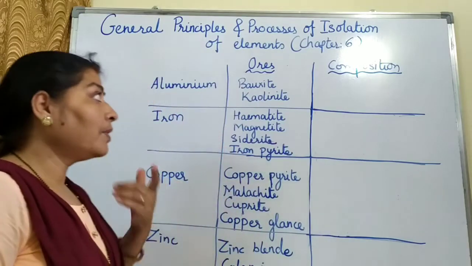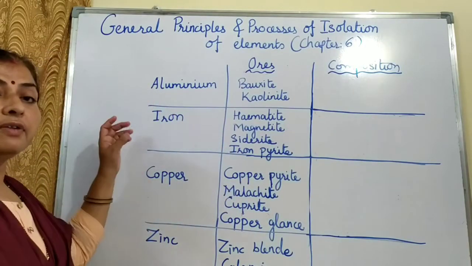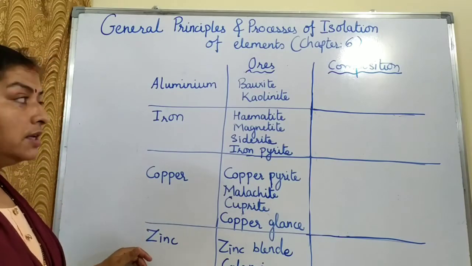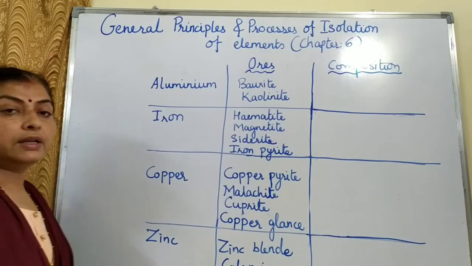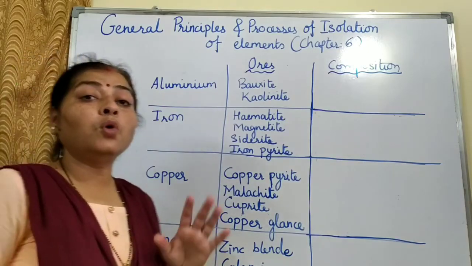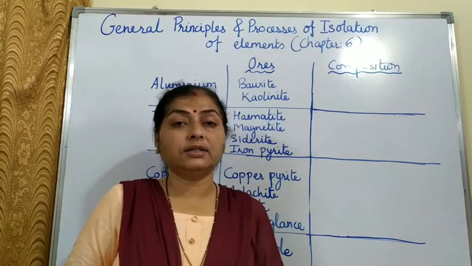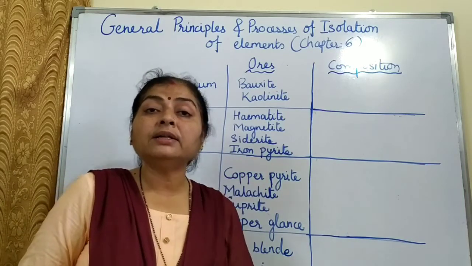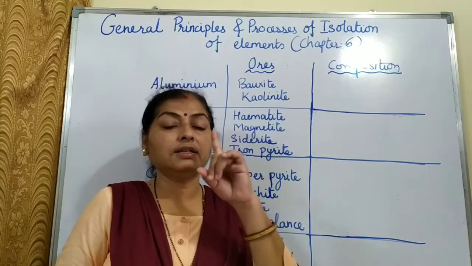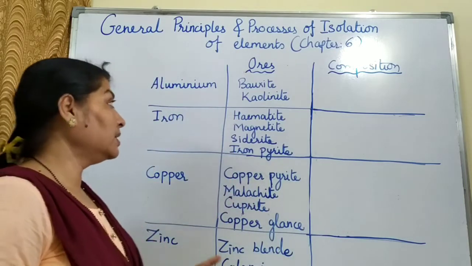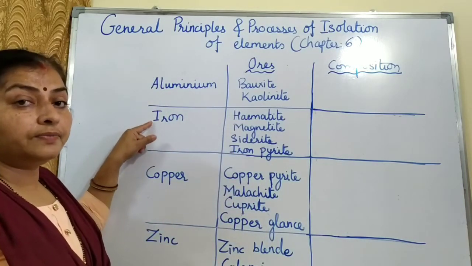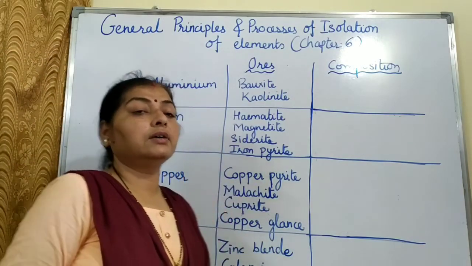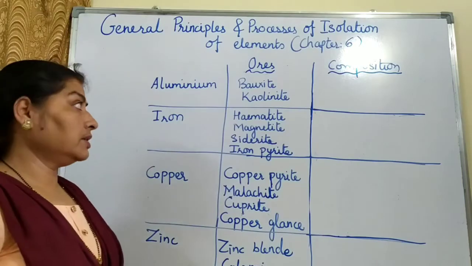Now there are certain important ores whose composition we have to study. There are 4 main metals which we are going to see here: aluminium, iron, copper and zinc. Out of which aluminium is the most abundant metal in the earth's crust. It is the 3rd most abundant element in the earth's crust, and among metals it is the most abundant. After aluminium comes iron. So iron is the 2nd most abundant metal in the earth's crust.